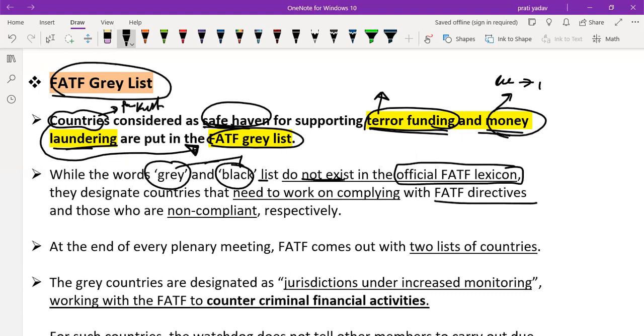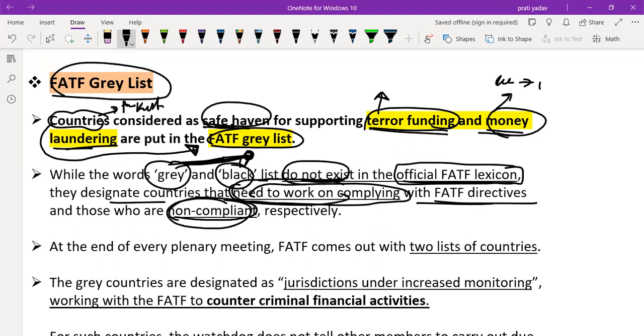This is a general term used by people, but it does not exist in the official FATF lexicon. The FATF lexicon designates countries that first need to work on complying with FATF directives, and those who are non-compliant. Countries that need to work on complying are put into a grey category. Those who are not complying are put into a black list.